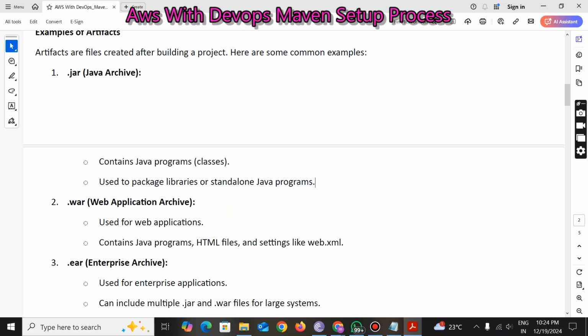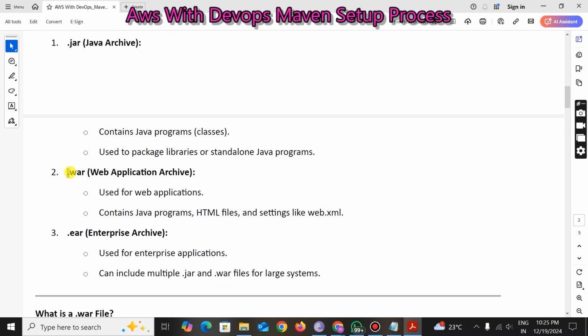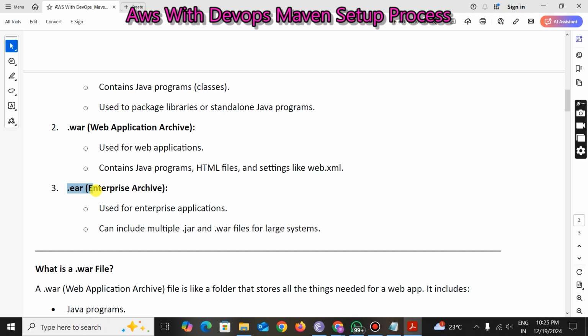Now one more example is .war. I already told you, .war files are used for the web application archive, right? Used for web applications, it contains Java programs, HTML files, and settings like web.xml. If you have any knowledge of React JS, this web XML we will use there, right? So mainly this artifact will be used in web applications. And one more artifact example is enterprise editions, right?